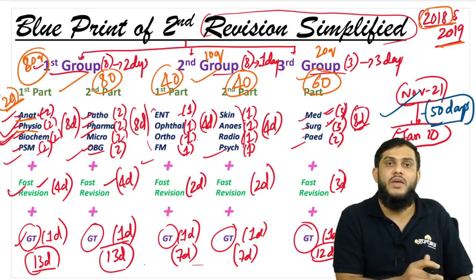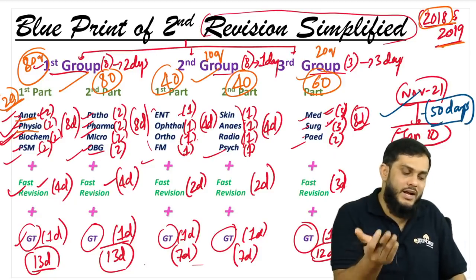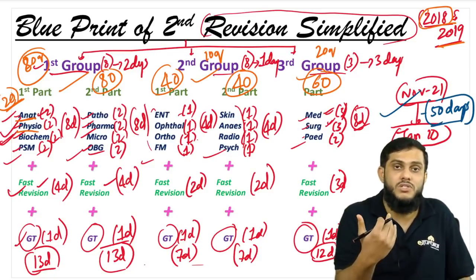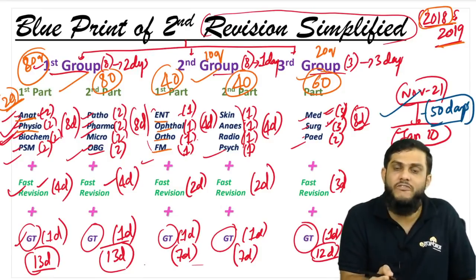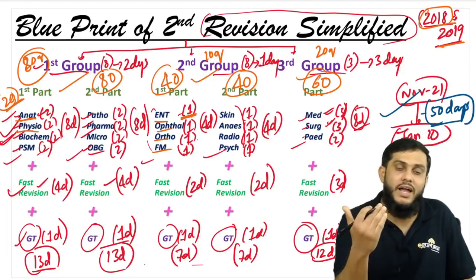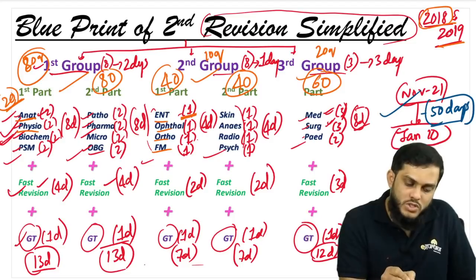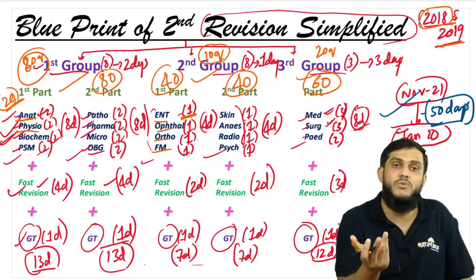Same with physio. Again first day, 20 questions of physio from the 2018 NEET paper, and second day, 20 questions of physio from the 2019 paper. Sir, if you come to ENT, Ophthal, Ortho and FM, we have given only one day. Obviously, we have given only one day. At the end of the day, I told you short subjects have approximately 10 questions in each paper. Again, you have to solve 20 questions.